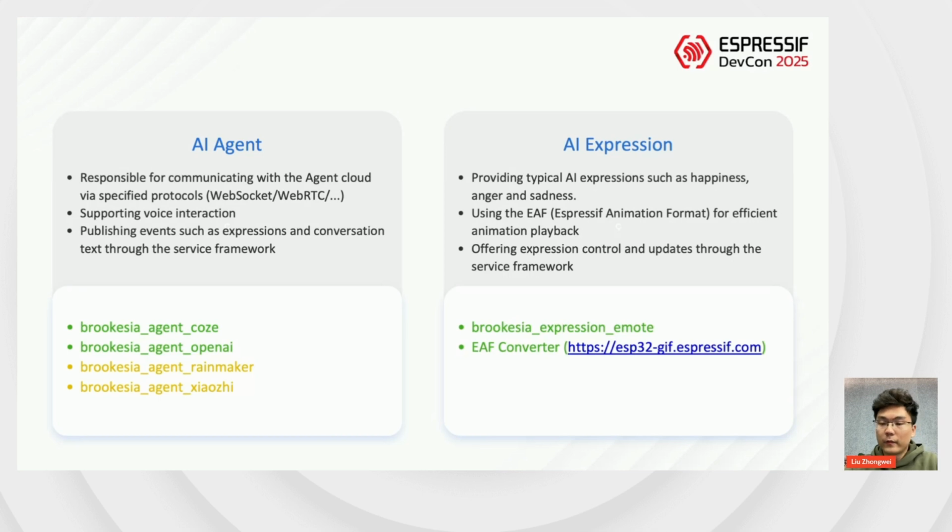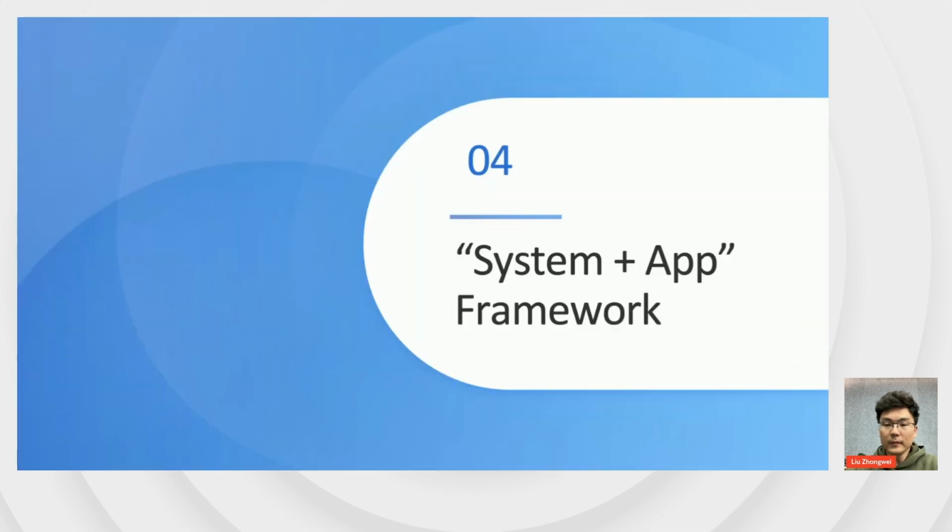AI expression provides typical AI expressions like happiness, anger, and sadness. It uses Expressive's custom EAF codec for facial animation playback and offers expression control via the service framework. We have implemented the emote component and provide an online EAF conversion tool to easily convert GIF files into the EAF format for use. Finally, let me introduce the System plus App framework.